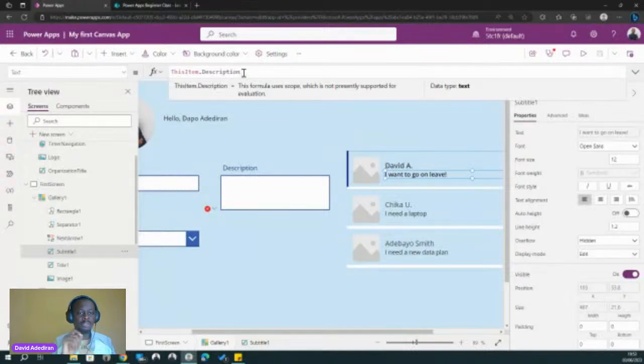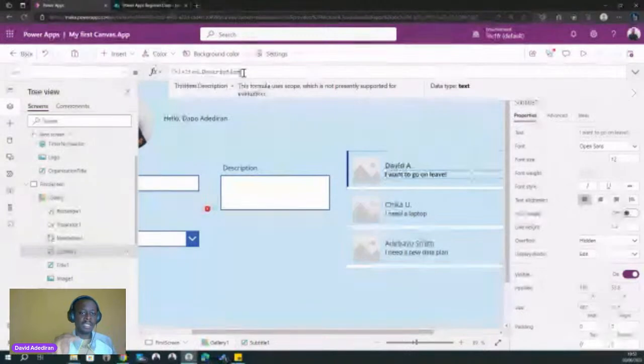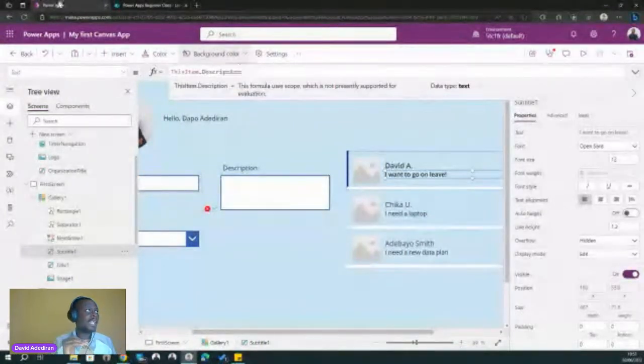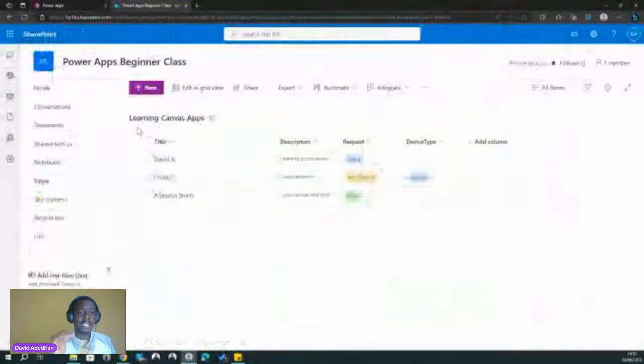Now, how do we know it's showing the description? There's a reference called ThisItem. What does ThisItem mean? ThisItem is referencing a particular item, or a particular row, in our table. Remember that our gallery is connected to our data source, which is our learning canvas apps list. So for each item, we can reference a particular column. We'll say something like ThisItem.Title if we want to reference the title for a particular item. If we want to reference the description for a particular item, we say ThisItem.Description.